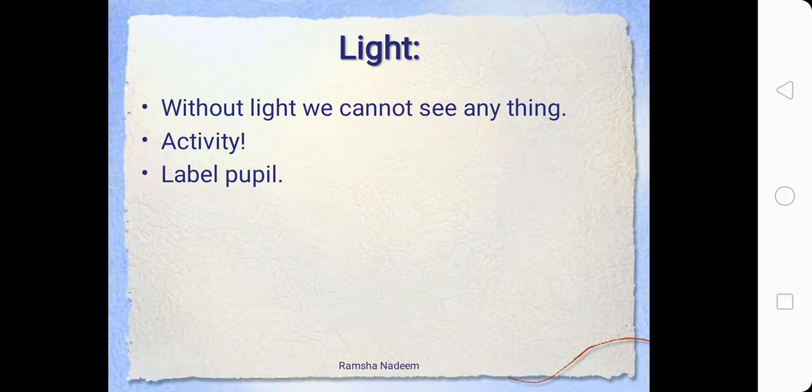Light. Without light we cannot see anything. This is very essential. For instance, if you are sitting inside a room, just go towards the switchboard and turn off the lights. Make sure that it is dark inside the room. There is no window open. Just cover all the windows with the curtains and make sure your room is all dark. When your room is dark, you'll realize that you cannot see anything in the room.